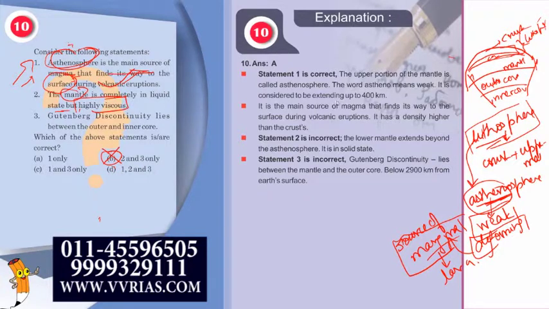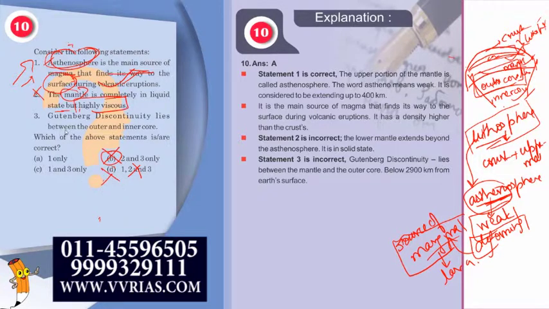Now see, among the four main layers, the crust, mantle, outer core and inner core, only the outer core is in liquid state. All the others are in solid state. Therefore the second statement is absolutely wrong. So any option that has the second statement will be wrong. Hence we can eliminate D option as well.